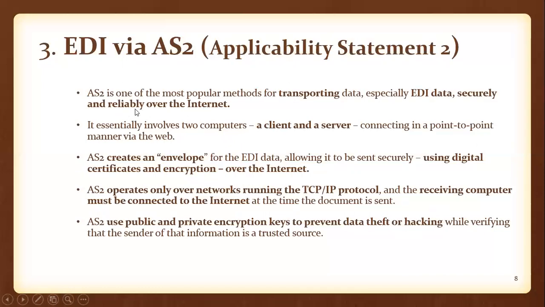Reliability means that whenever a sender is sending a business document to a receiver, during transmission over the internet, it doesn't allow anyone to modify or edit the content. There is no way for a hacker to intercept and modify that information. That is called reliability, and it is provided by the AS2 EDI system.